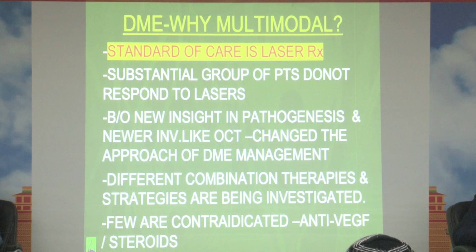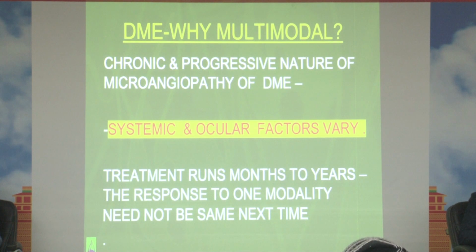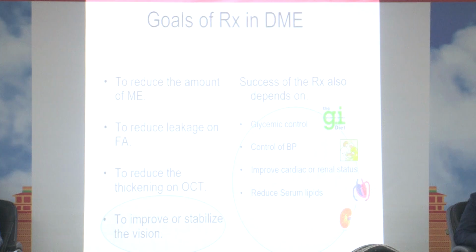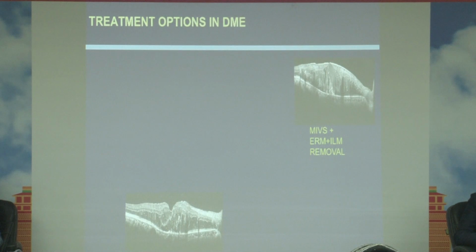The normal treatment modalities which we are using are lasers, anti-VEGFs and steroids as well as surgeries. The lasers are not suitable in all cases, we will see that, and most of the time the systemic factors play a role. Patient hyperglycemia, hypercholesterolemia as well as the renal status and other systemic factors also play a role, so it won't respond well to the treatment.